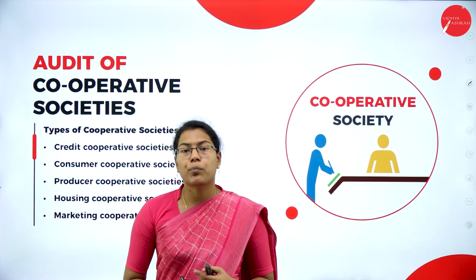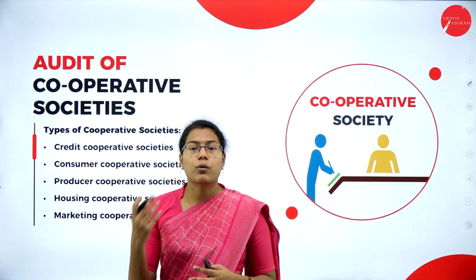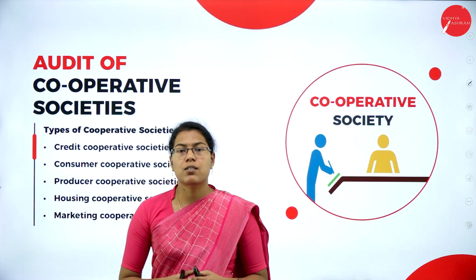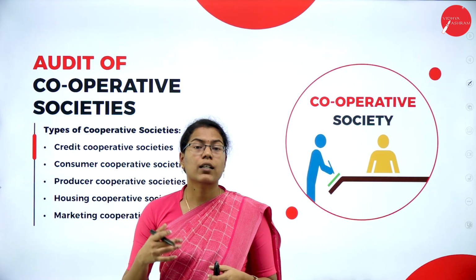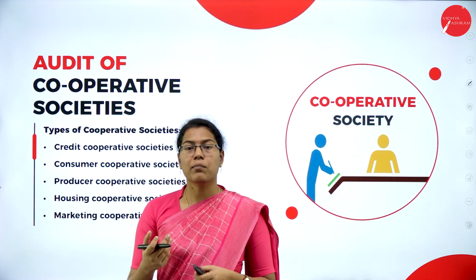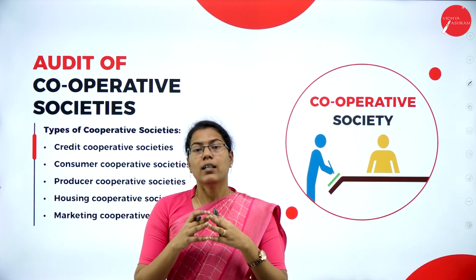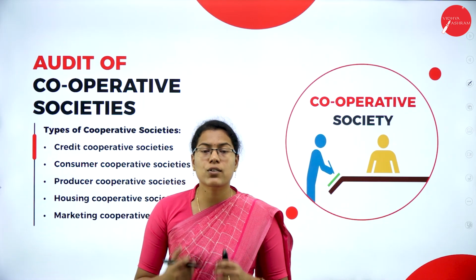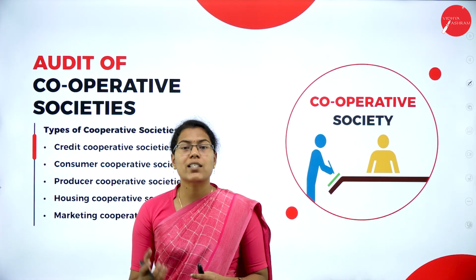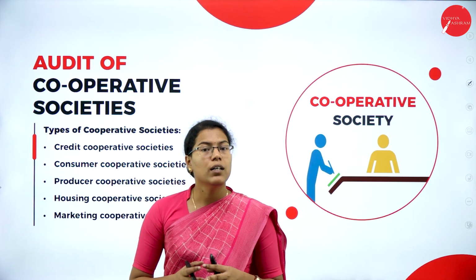So here it may be production or operations or the marketing or promotion of some activities or the provision of goods or services. Here the cooperative society's aim is to give mutual assistance and mutually achieve the objectives of the organization. The focus is on giving mutual assistance as well as service to the members.